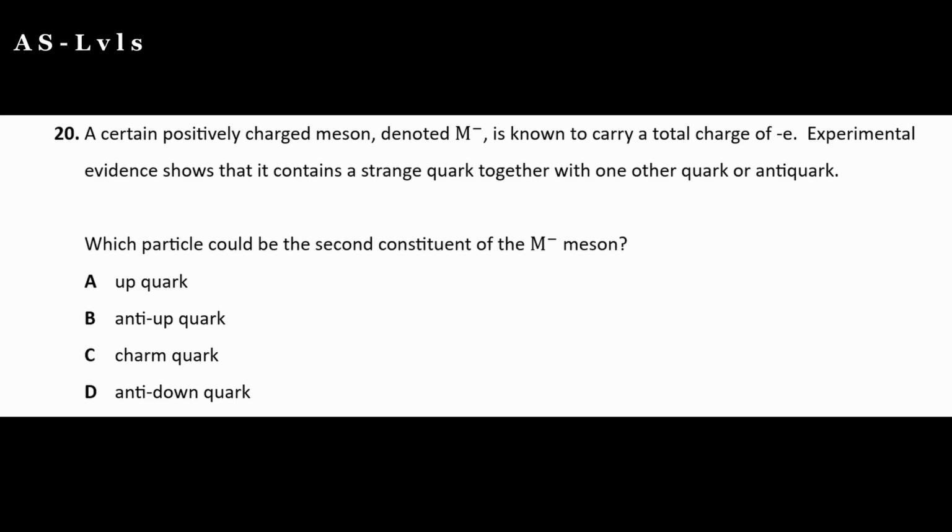Question 20. A certain positively charged meson, denoted M-, is known to carry a total charge of -e. Experimental evidence shows that it contains a strange quark together with one other quark or antiquark. Which particle could be the second constituent of the M- meson?